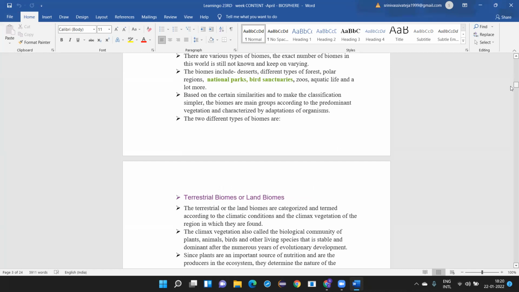Now, the different types of terrestrial or land biomes are categorized and termed according to the climatic conditions and the climax vegetation of the region in which they are found. The climax vegetation is also called a biological community of plants, animals, birds, and other living species that is stable and dominant after numerous years of evolutionary development.